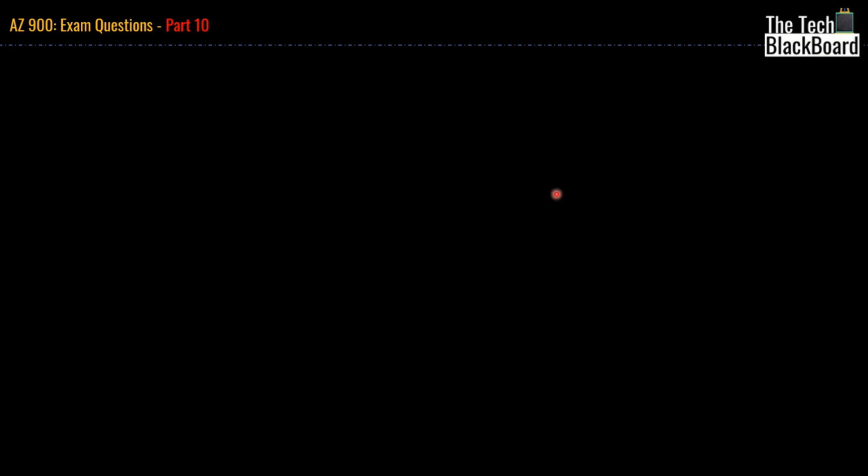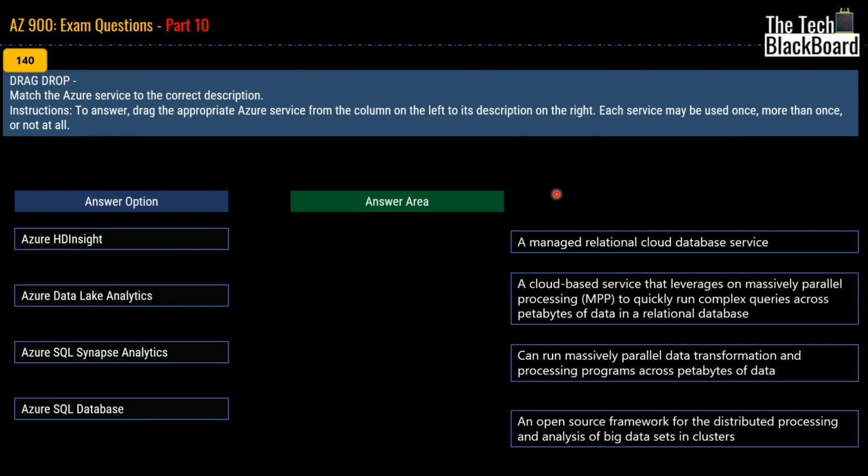Coming to question number 140, which is the last question for our part 10 of our AZ-900 real exam question and answer series. This one again is a drag and drop kind of question, and you are presented with some keywords here, or Microsoft services, and on the right hand side you are given some definitions. So you have to match these definitions with these Microsoft Azure services.